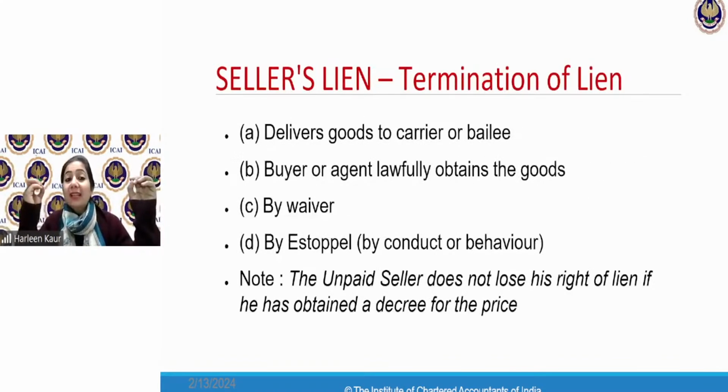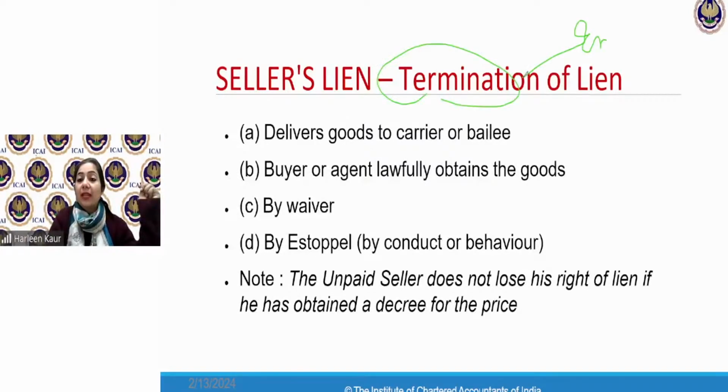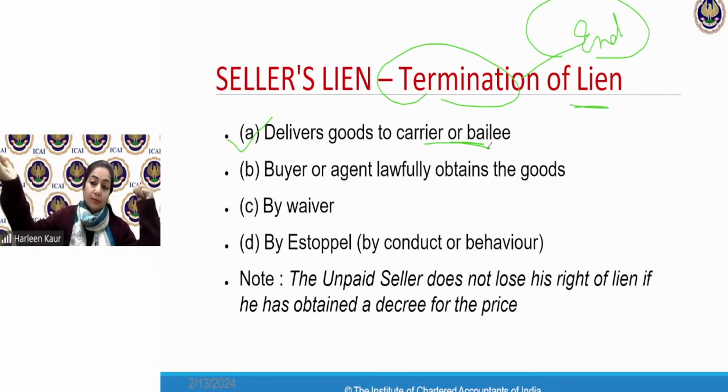So how does the lien come to an end? It says seller's lien termination means how does this lien come to an end? What are the cases where I cannot exercise the right to lien, means right to retain the possession of goods? Number one, where I've given the goods to a carrier or a bailiff for transporting the goods to another place. So now you remember section 23 subsection 2.